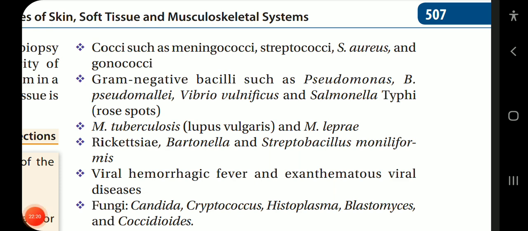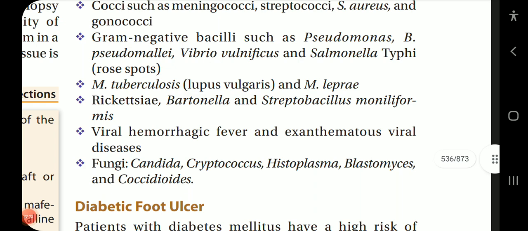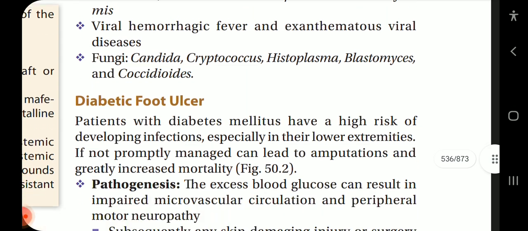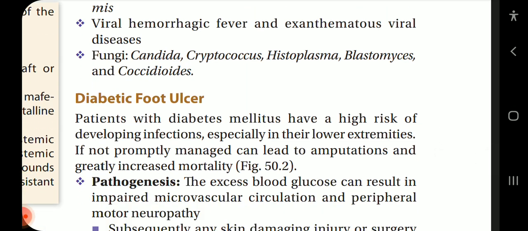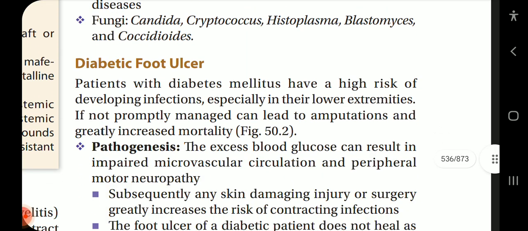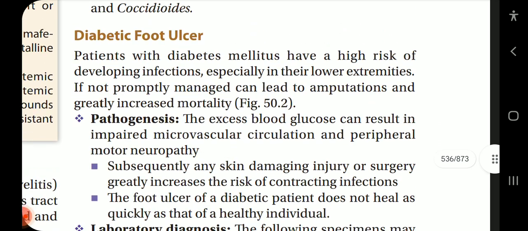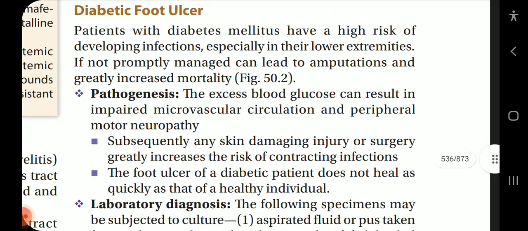Gram-negative bacilli such as Pseudomonas, Burkholderia pseudomallei, Vibrio vulnificus, and Salmonella typhi, rose spots. Mycobacterium tuberculosis, lupus vulgaris, and Mycobacterium leprae, Rickettsia, Bartonella, and Streptobacillus moniliformis, viral hemorrhagic fever and exanthematous viral diseases, fungi: Candida, Cryptococcus, Histoplasma, Blastomyces, and Coccidioides.